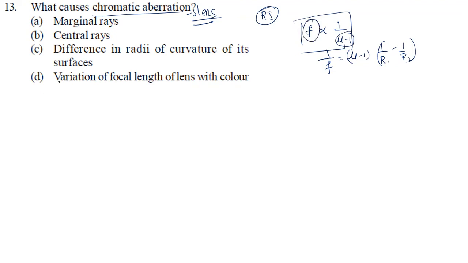So I can write now the variation of focal length for different colors. For different colors there is a different focal length, so they will bend at different angles. The main reason is refractive index. So there is chromatic aberration. Okay, this is the main reason. Refractive index. So you should know.